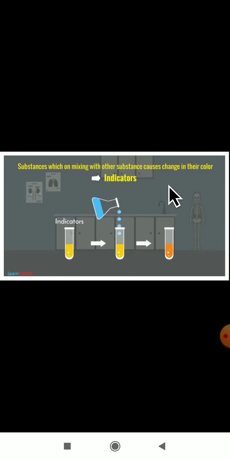For example, here the color of the substance was first yellow, then when the indicator is put in, it has changed to orange color. This is about indicators.